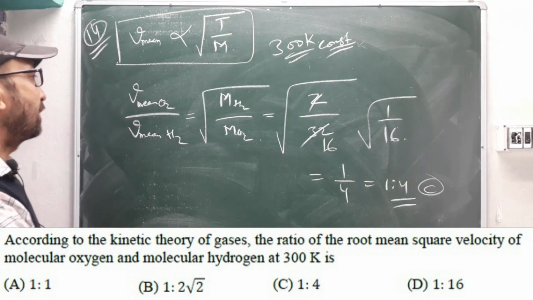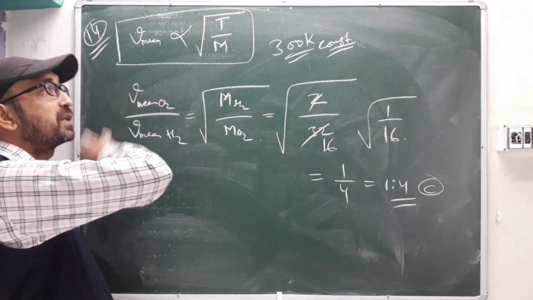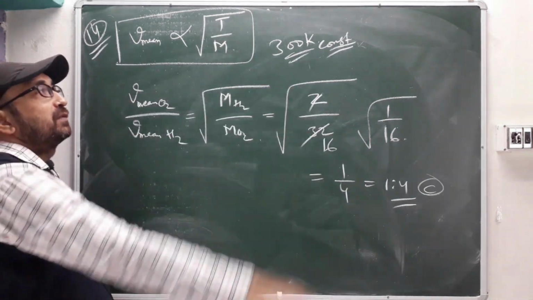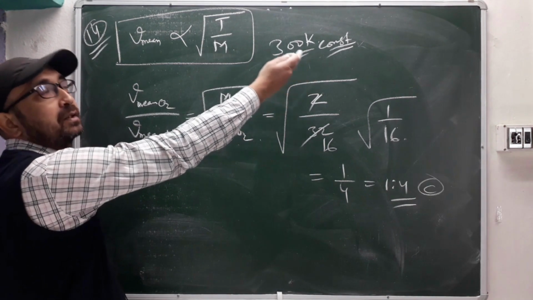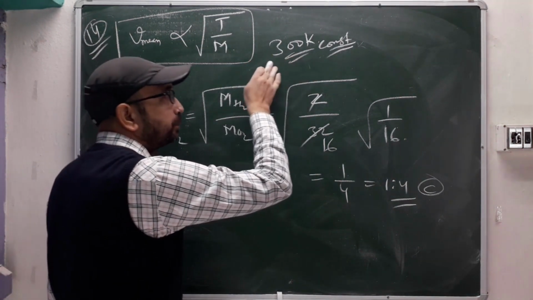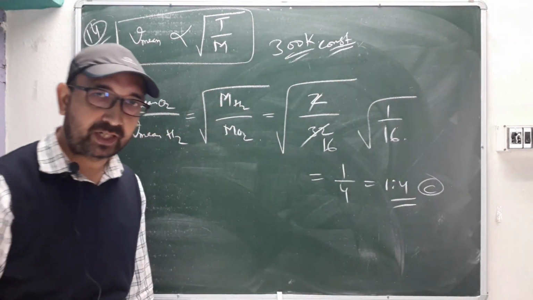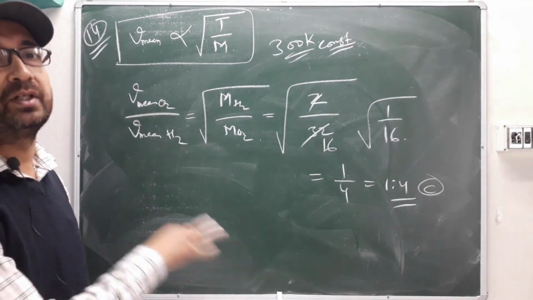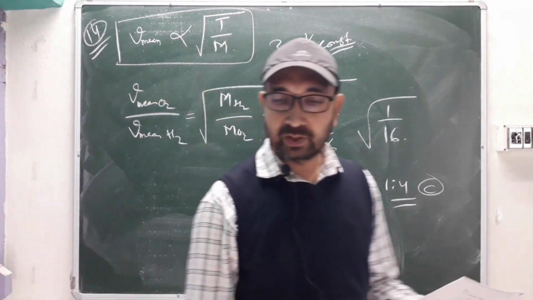Okay, see, we have not written any formula here for RMS velocity. If a ratio kind of thing is there, everything will get cancelled out, only whatever they want, because temperature is not a constant factor. That's why in the question itself they are saying that temperature is 300 Kelvin for both, right? So it means temperature is also constant. So now easily you can solve it. So next question we'll take up.